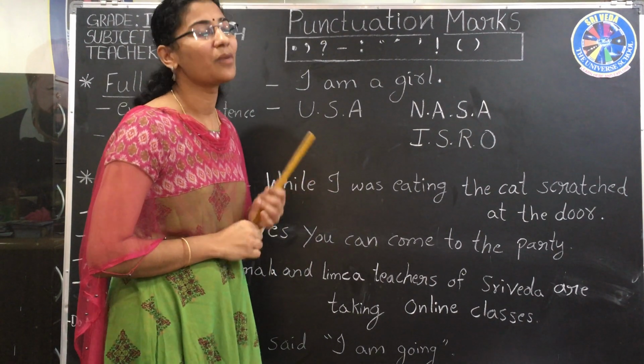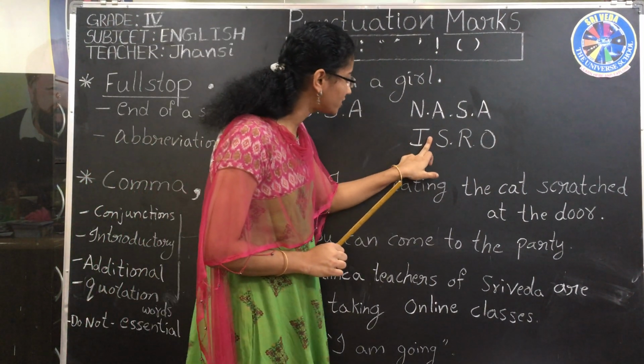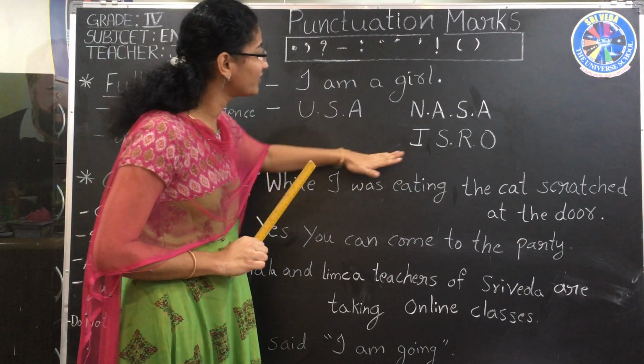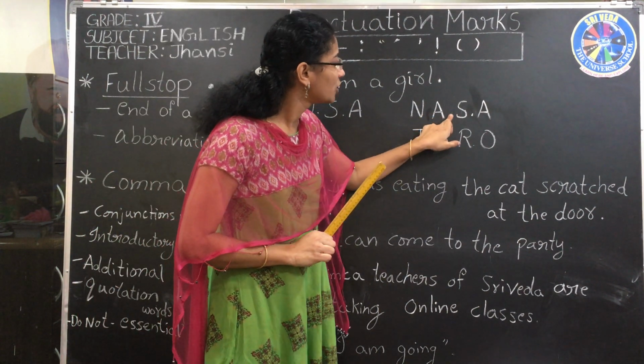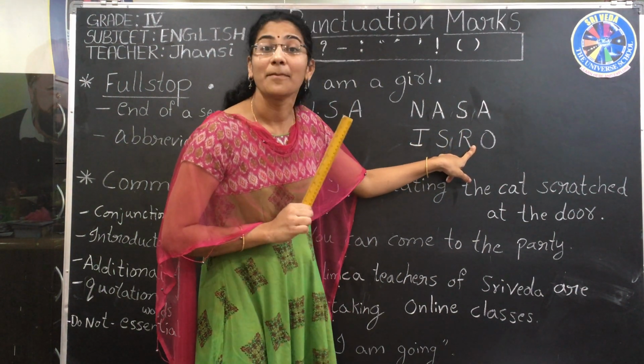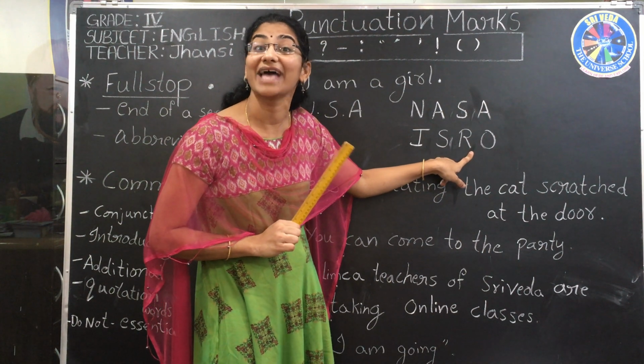But most of the time, there is no need to use full stops for some abbreviations. We cannot use them for NASA and ISRO because, though these are also abbreviations, they can be pronounced as a word.